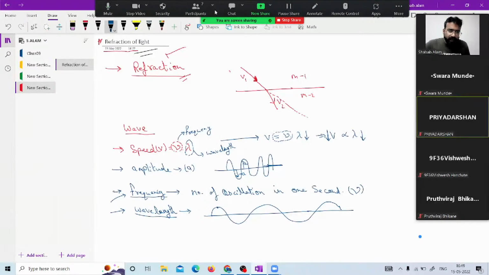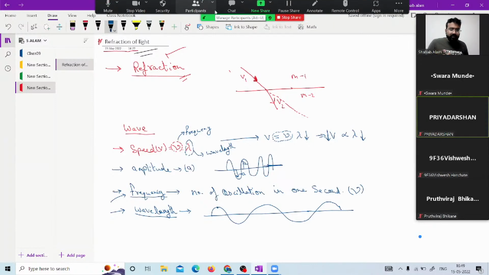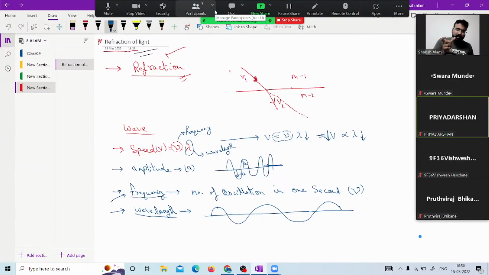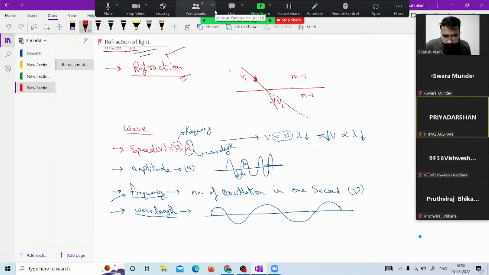The situation is, any point on a wave with another conjugate point next to it on the wave at the same phase, that distance is known as the wavelength. Let me show you. If you take this point, at the same phase, the same point, that is what the wavelength is.